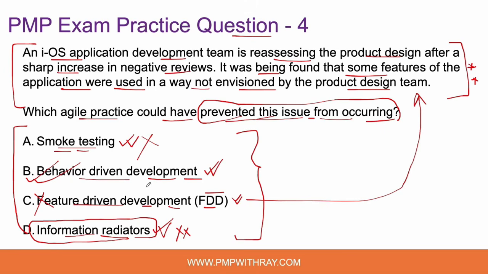No one is asking you to go deep into understanding what behavior driven development involves, what the steps are, what the key roles are, etc. You need not go to that level of detail, but at least know the basics and the foundational elements of these terms, so that you are able to differentiate between various agile best practices such as smoke testing, behavior driven development, feature driven development, information radiators, etc. I hope you will take this tip into consideration while preparing for your PMP exam.